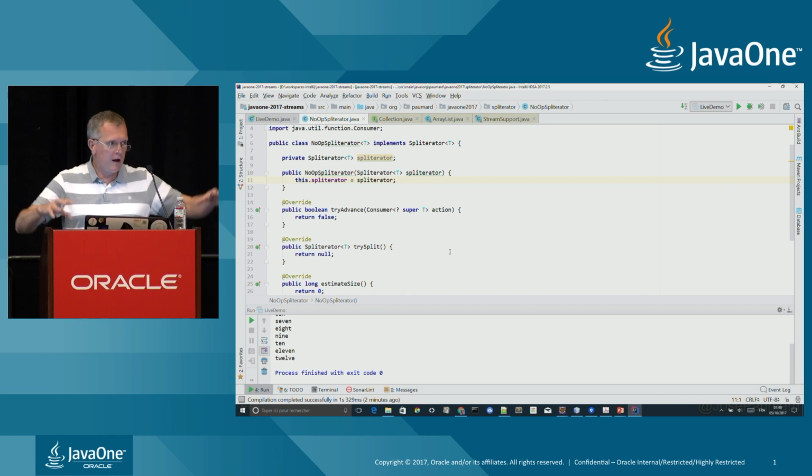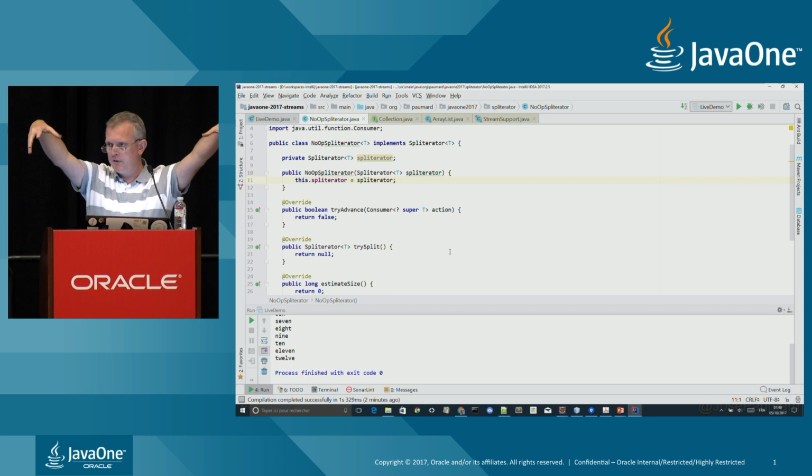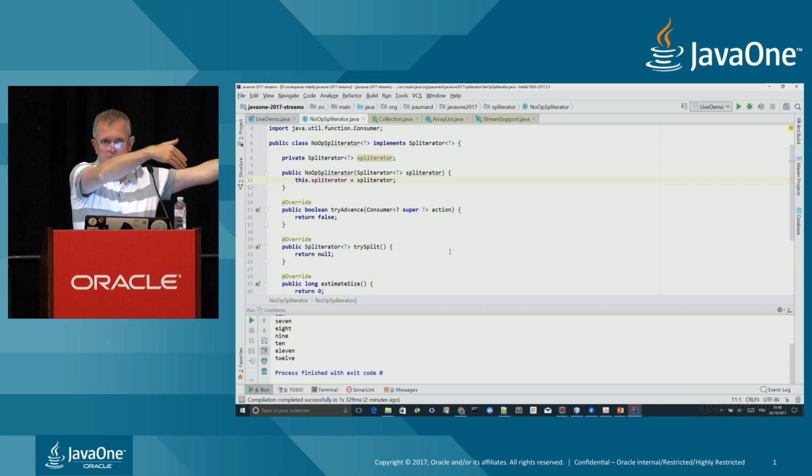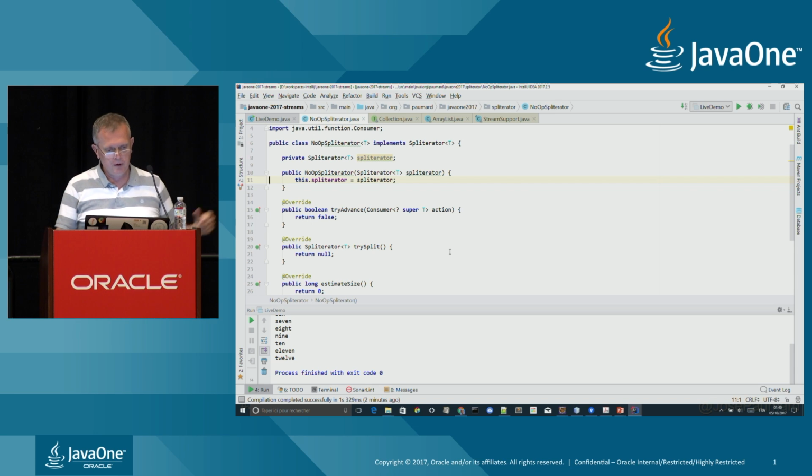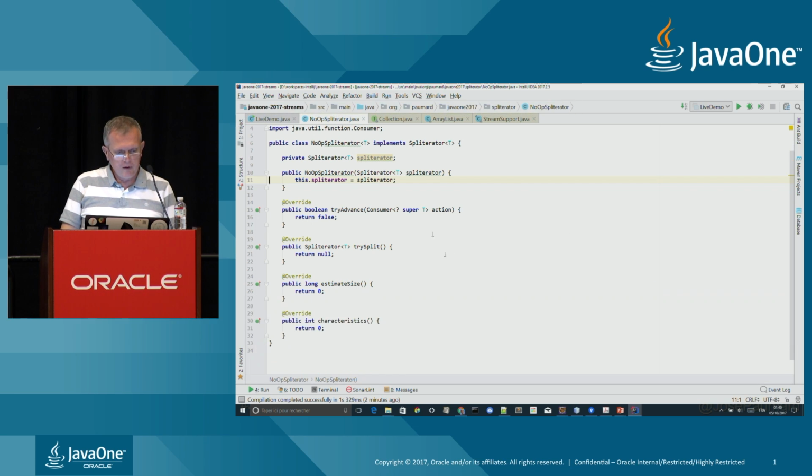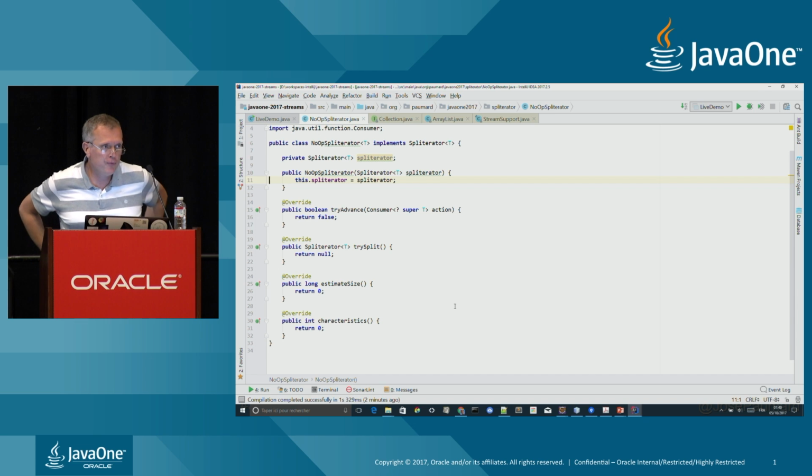Right. So now I have this no-operation Spliterator created on another Spliterator itself created on an incoming stream, or on an upstream. Right. What do I have to implement for that? I have 4 abstract methods that I need to implement. Of course, if I do not do that, it will not work. tryAdvance, trySplit, estimateSize, and characteristics.